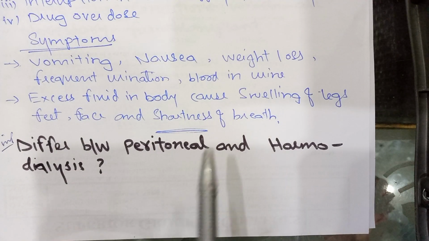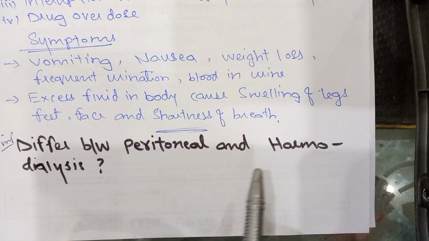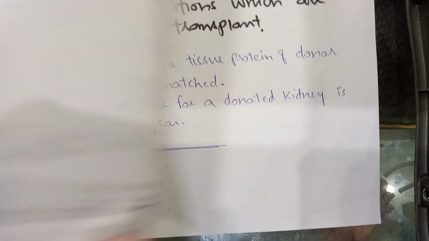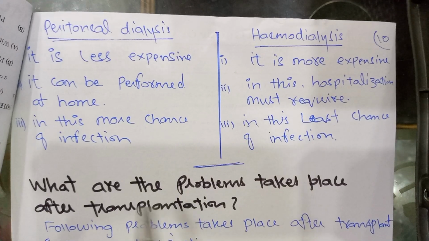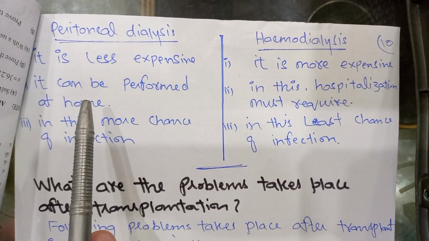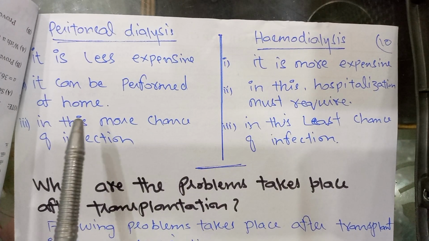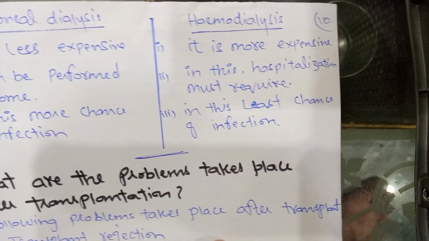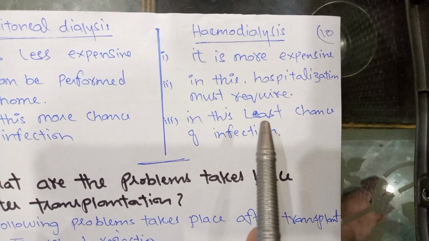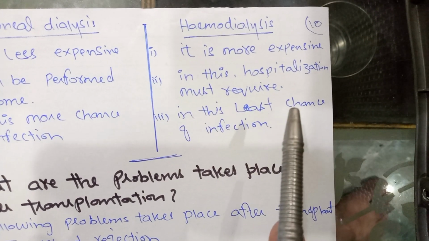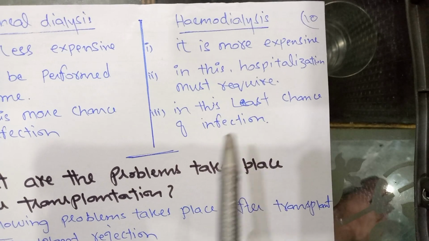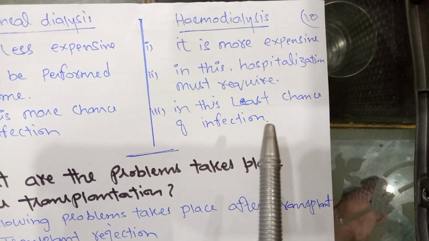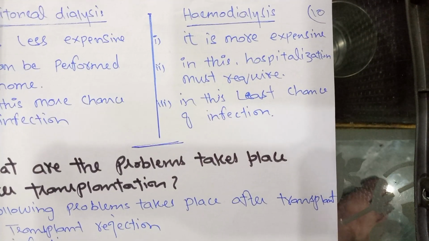Next question is the difference between peritoneal and hemodialysis. Peritoneal dialysis: it is less expensive. It can be performed at home. In this, there is more chance of infection. While hemodialysis is more expensive. In this, hospitalization is required. In this, the least chance of infection takes place.